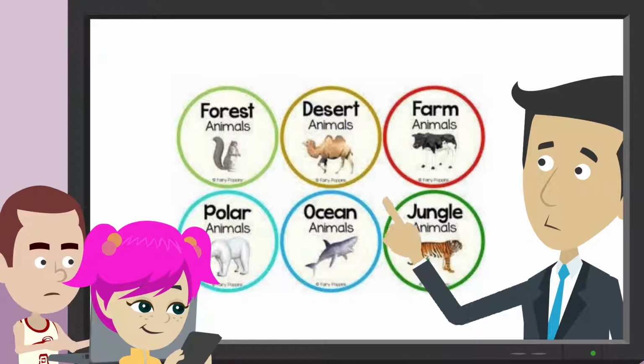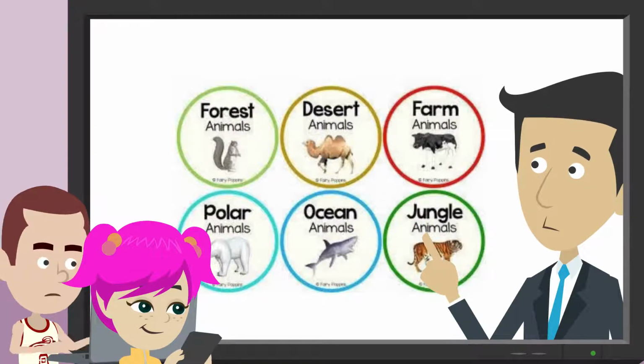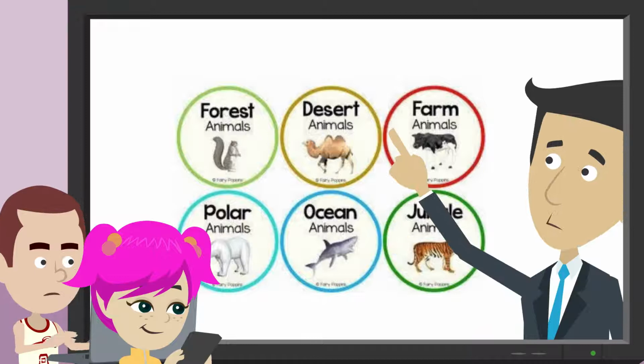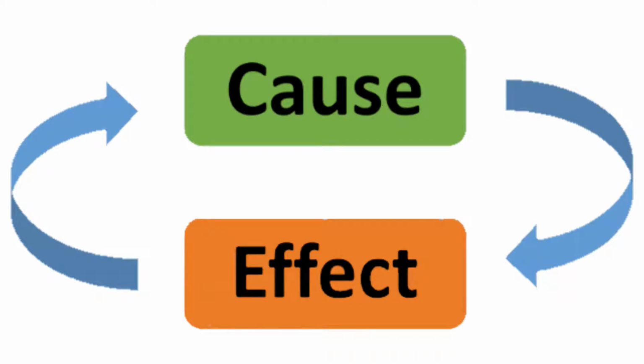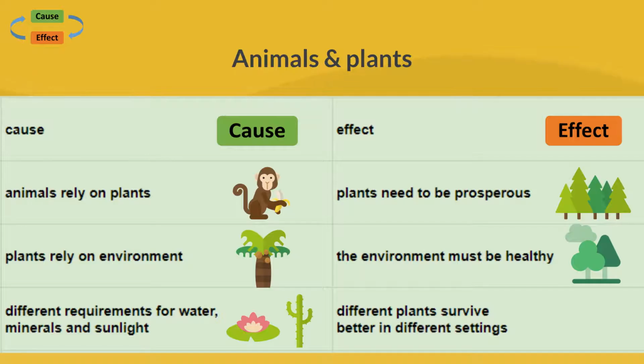Different plants survive better in different environments because they have different requirements for water, minerals and sunlight. Cause and effect. Animals and plants.